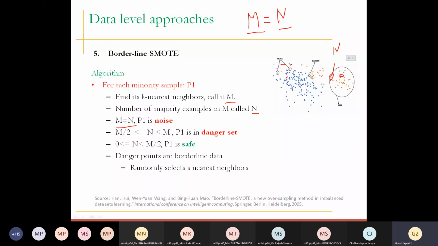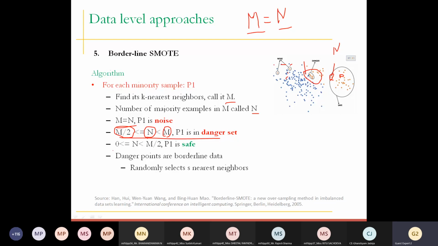After that, a point is put in the danger set when half of the total neighbors is less than or equal to the number of records of the majority class, and that number is less than M. You need to understand this equation clearly. When the majority class neighbors are equal to half of the neighbors or greater, it is called the danger set. Suppose these are the neighbors that you identified; there are chances that the majority class is higher than, or equal to, half of the records. At that time these points will be put in the danger set.